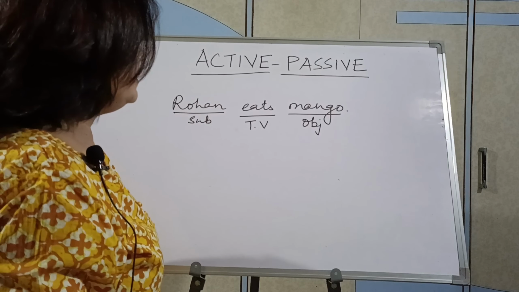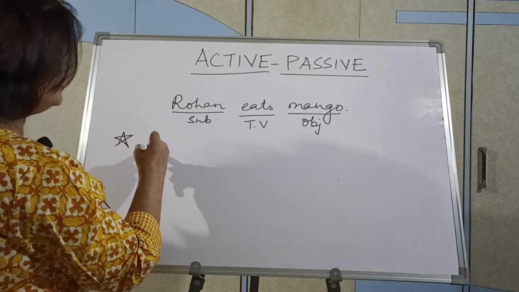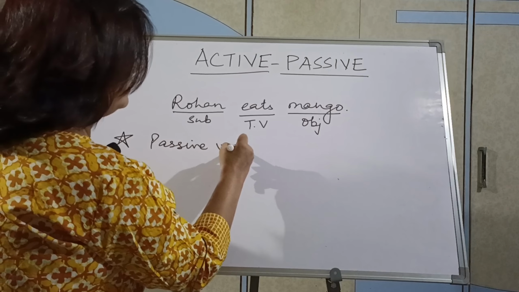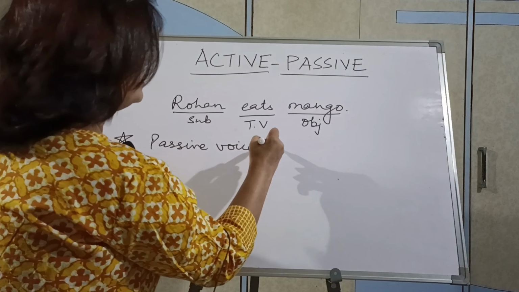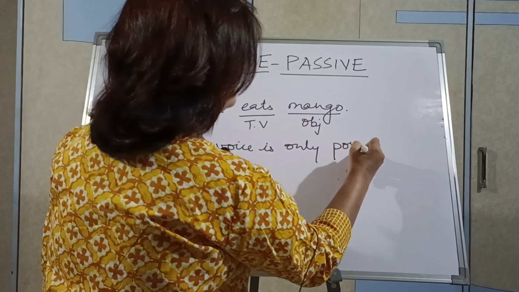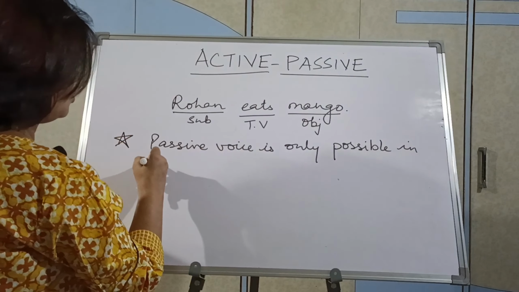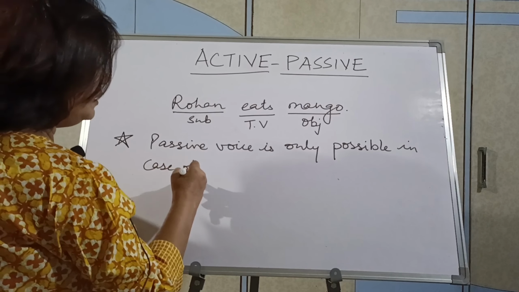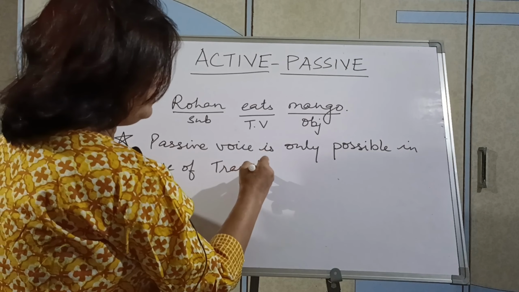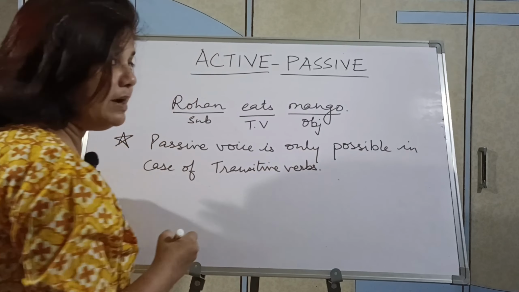Okay, and you should always remember this point, that passive voice is only possible in case of transitive verbs. This I am going to show you by the next example.